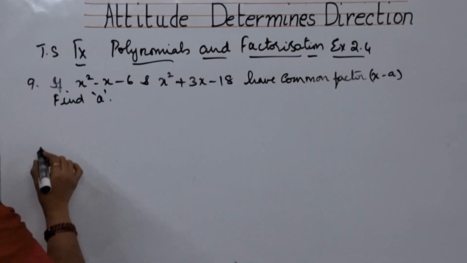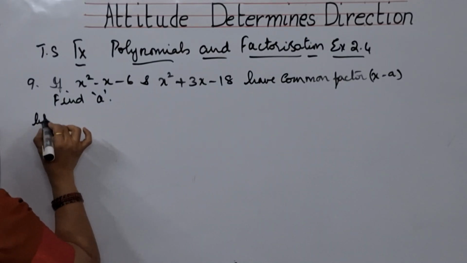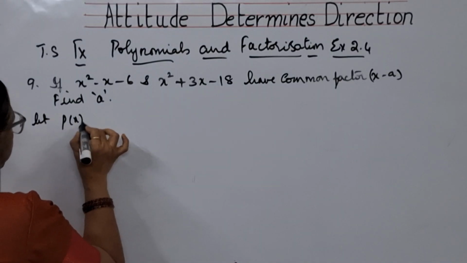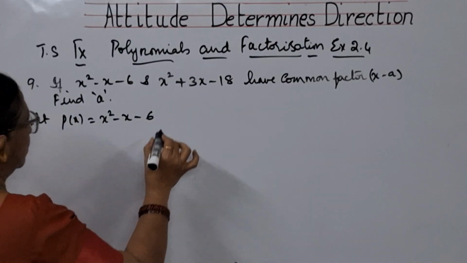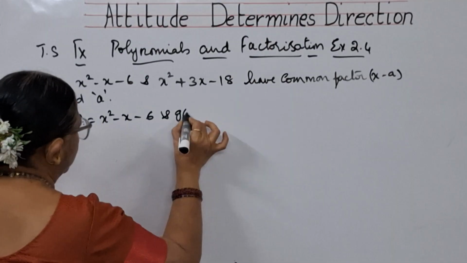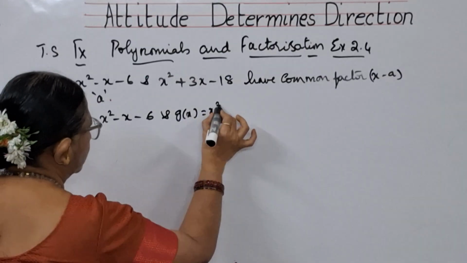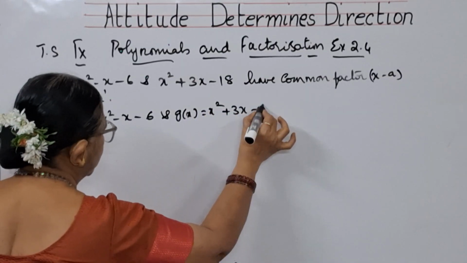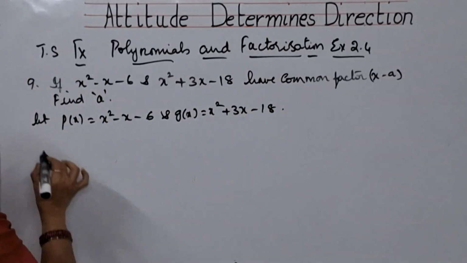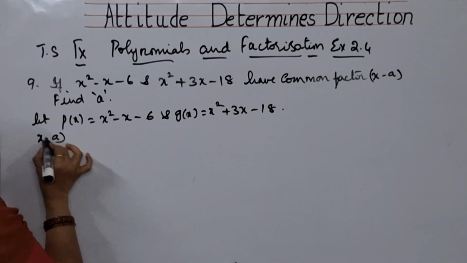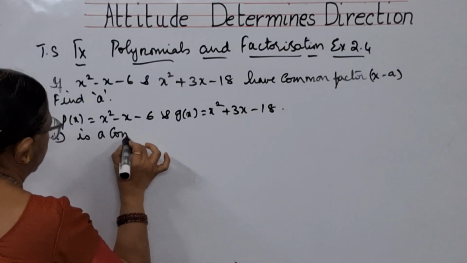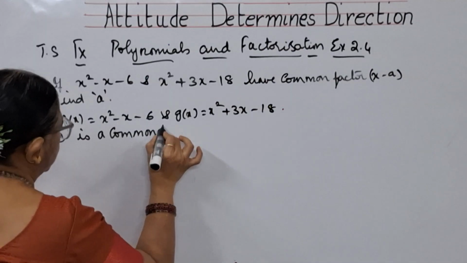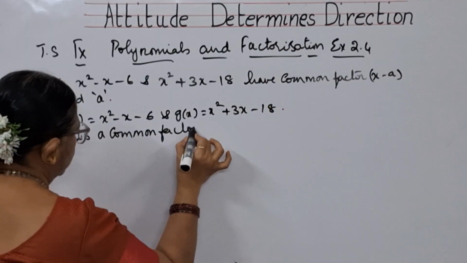Now, here also, let us consider p of x is equal to x square minus x minus 6 and g of x is equal to x square plus 3x minus 18. And x minus a is a common factor.